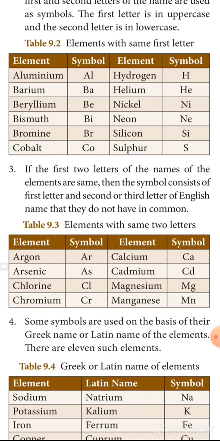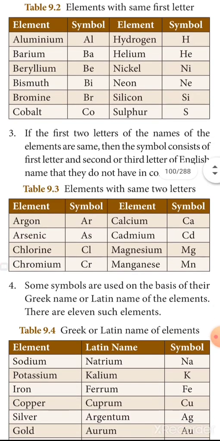So for argon we take Ar, for arsenic we take As. Next, chlorine and chromium, both start with Ch. So chlorine is Cl and chromium is Cr.